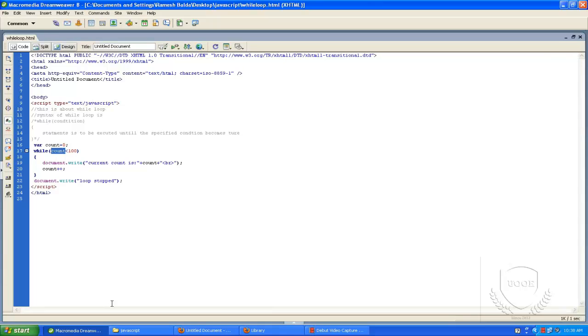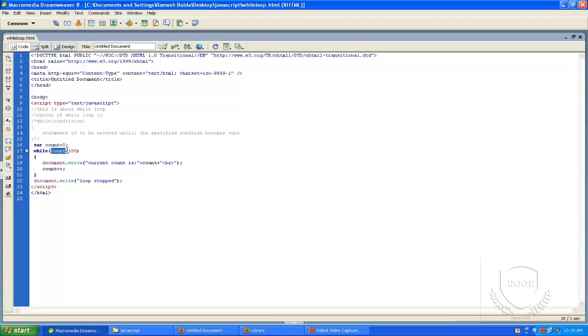You may have a doubt about what the real difference is between the for loop and the while loop, because both print the looping statements until the specified condition is true. The major difference, as I said before, is that the for loop is used when you know in advance how many times you want to execute a particular block of code. At that time we will use the for loop.